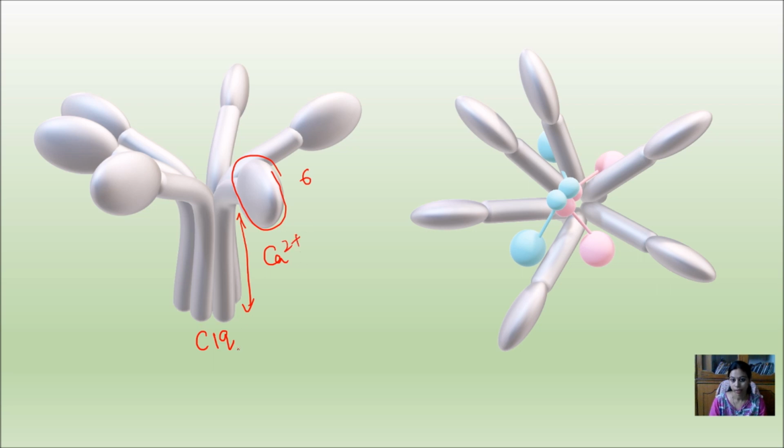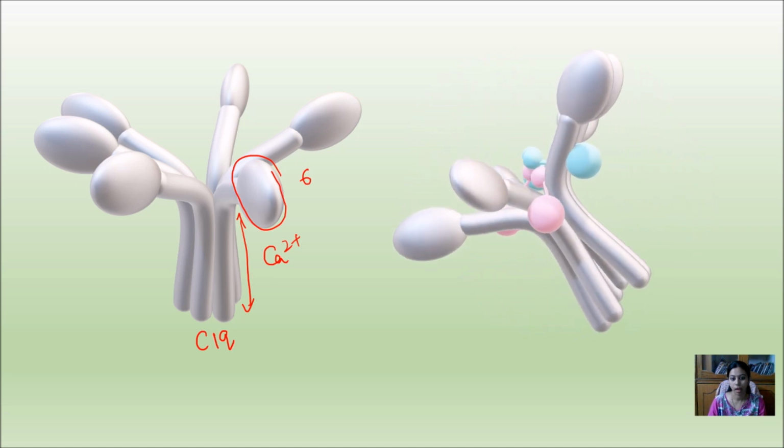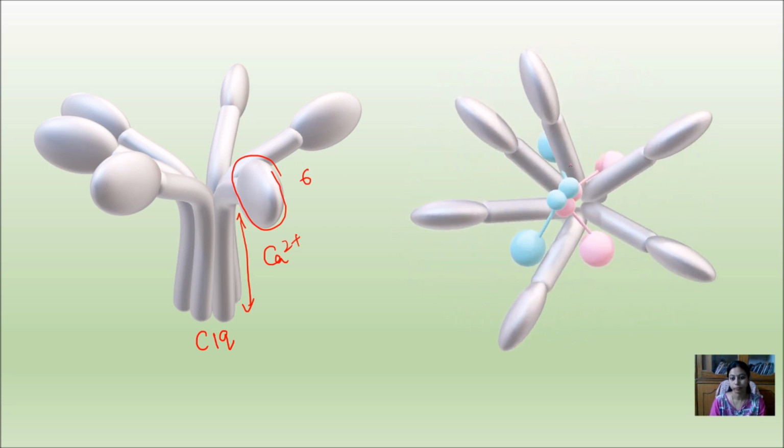Along with C1q, it consists of two further components, C1r and C1s. C1r is shown by this sky-blue, or light blue, structure, and this light pink structure shows C1s.